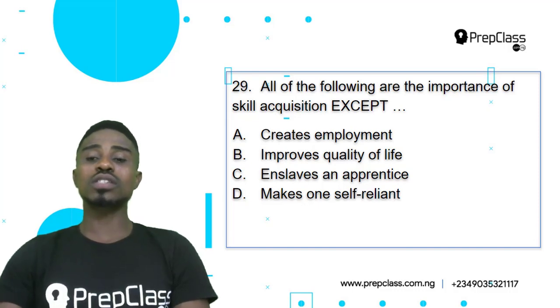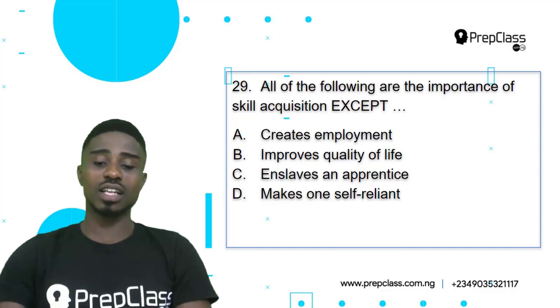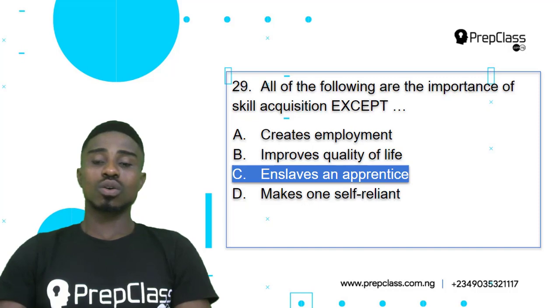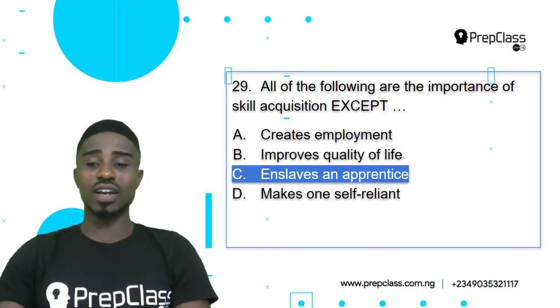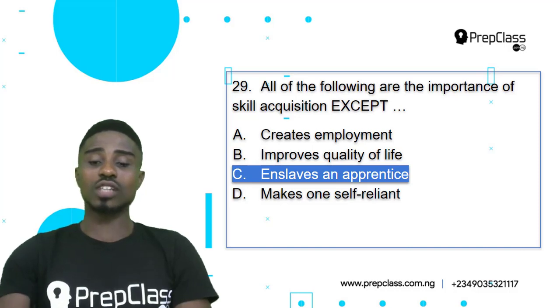Option D, makes one self-reliant. That's also correct. Makes one self-reliant can also be rephrased as makes one self-employed. So option C is our correct answer. Let's check it out. Question 29, option C, enslaves an apprentice is our correct answer. Let's look at the next question.